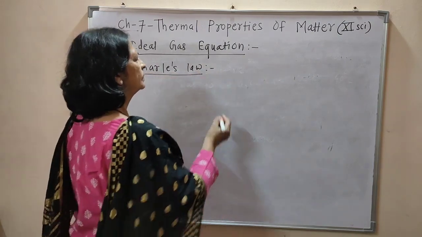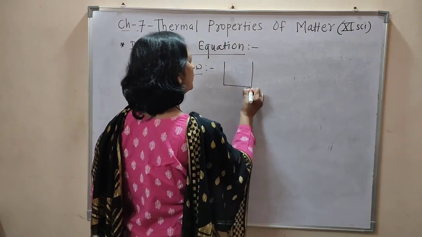What is Charles law? Consider a fixed mass of a gas.